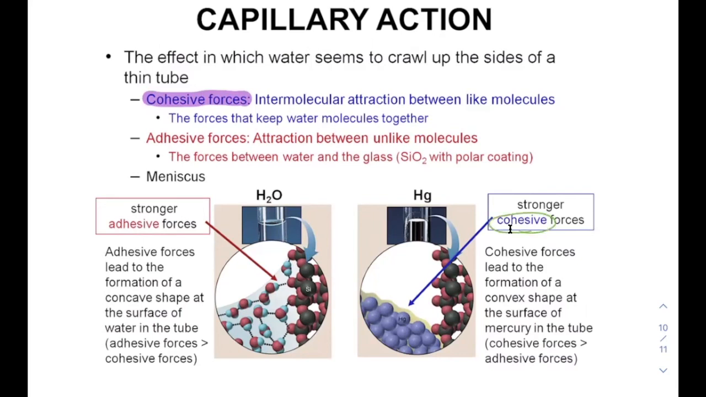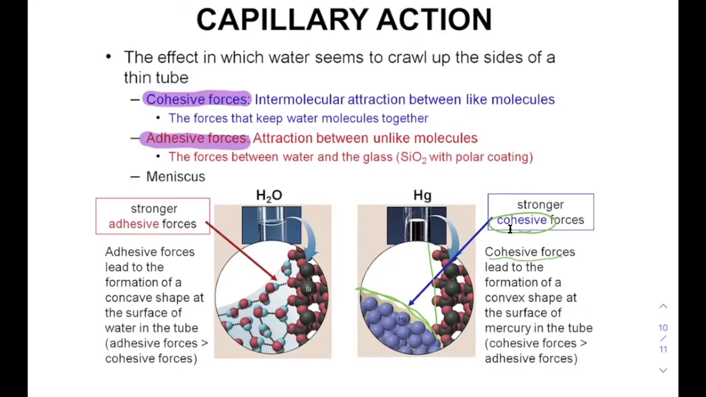If we put mercury in a thermometer and we have it in that thin tube, we see the edge of that mercury going down. That's because of cohesive forces, forming this convex shape. Whereas if we have water in that thin tube, we observe the other, which is called adhesive forces. Adhesive forces are between unlike molecules.